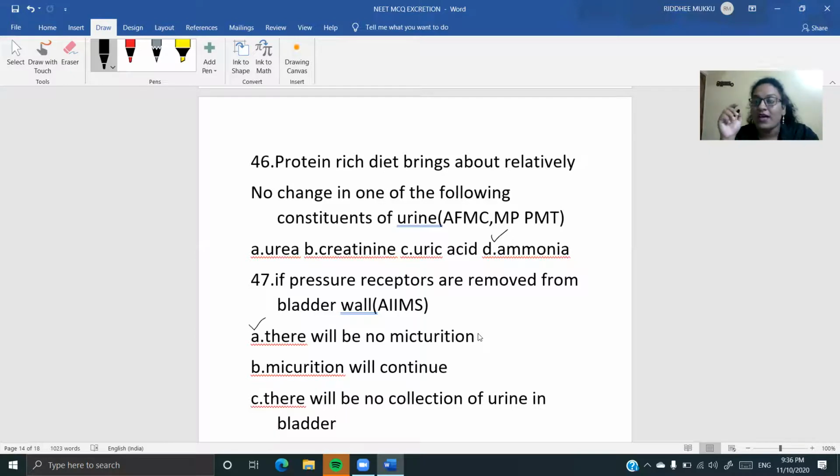फिर से बता रही हूँ, आपके stretch receptors जब फेल होते हैं मैसेज कन्वे करने में आपके ब्रेन को, तभी आपका ब्रेन is not going to send a signal for what we call the relaxation of the external sphincters और the contraction of the bladder. सो उस टाइम पे क्या होता है, the urine production तो रहेगा and that is going to be passed down into the bladder. But the only thing that is going to happen, it may overflow. It may overflow, but there will be no micturition process.